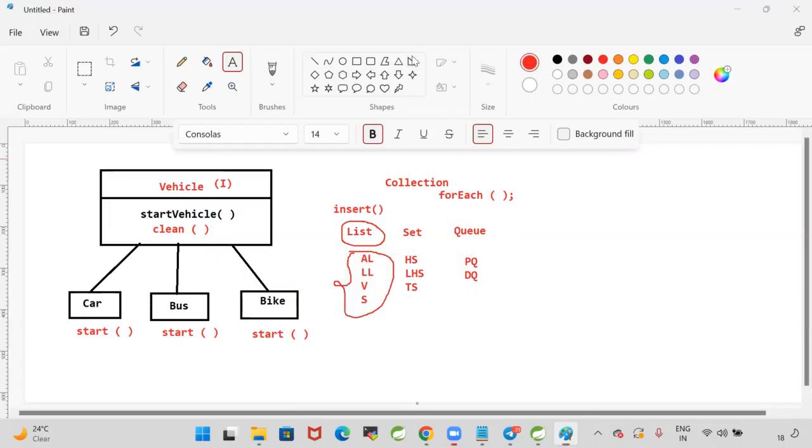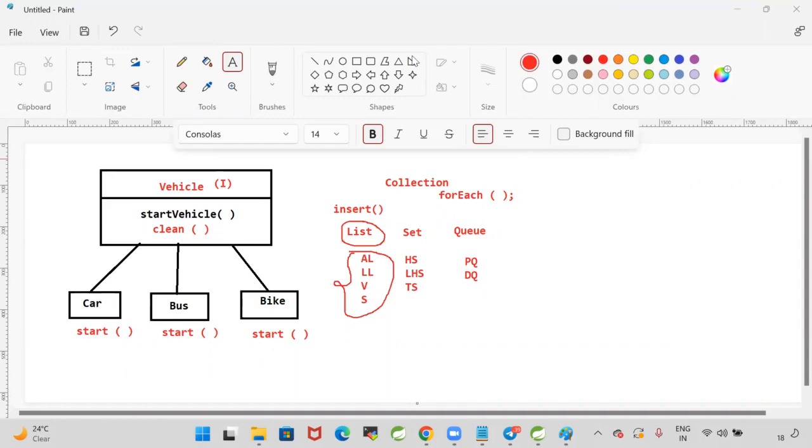Come on, guys. List is one interface. It will contain abstract methods. When I add a new method in the list interface, then what is the effect? All the list implementation classes also should be modified. It will fail, because when the interface has an abstract method, all the implementation classes should implement that method. Otherwise, all the implementation classes will fail.